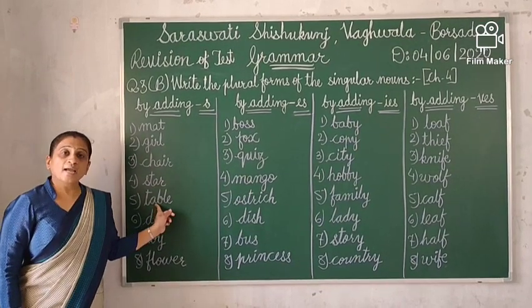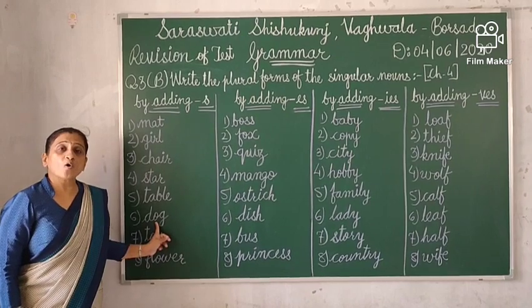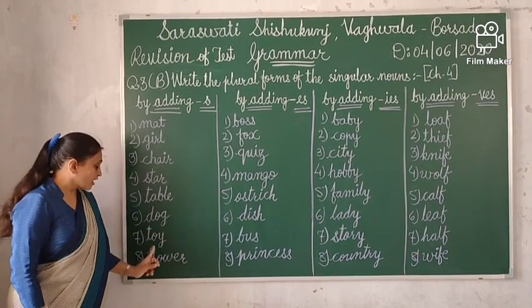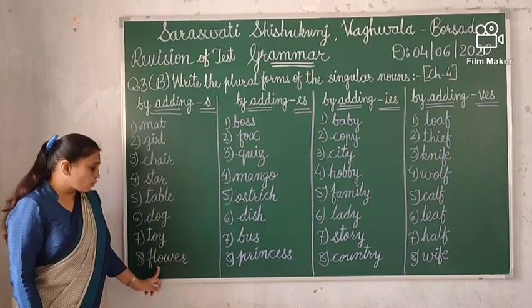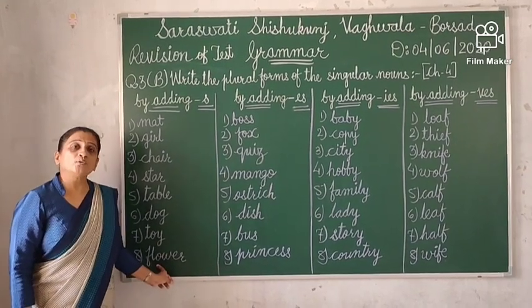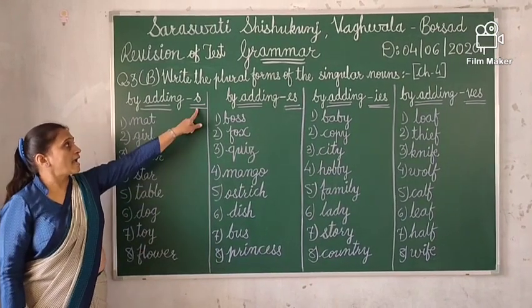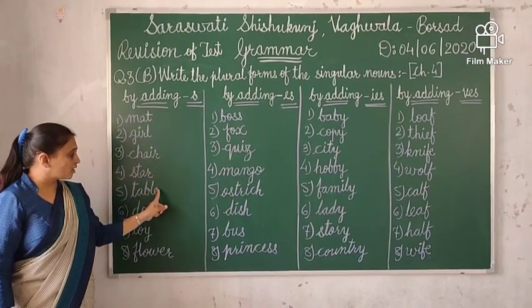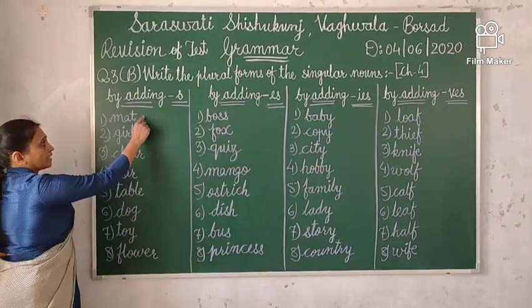Table, tables. Dog, dogs. Toy, toys. Flower, flowers. So children, here I add s at the end of the words and I made the plural form. Clear? At the end of the word.